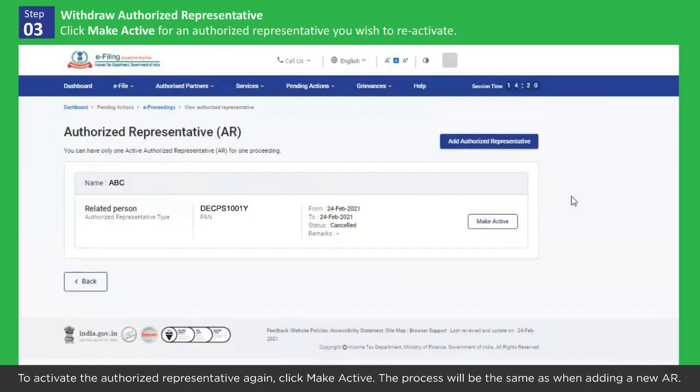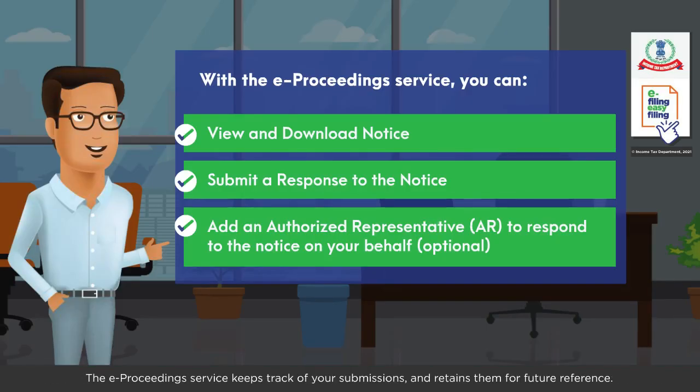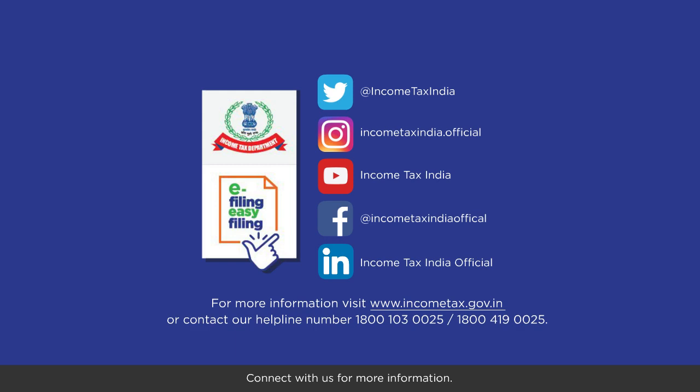To activate the authorized representative again, click Make Active. The process will be the same as when adding a new AR. The e-proceeding service keeps track of your submissions and retains them for future reference. Connect with us for more information.